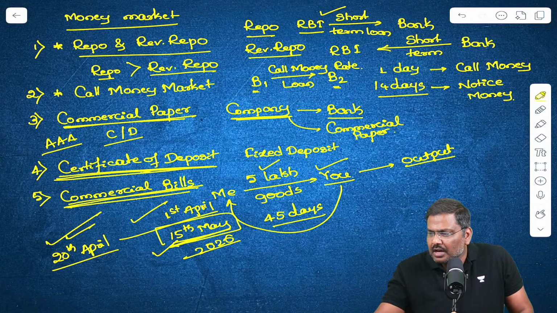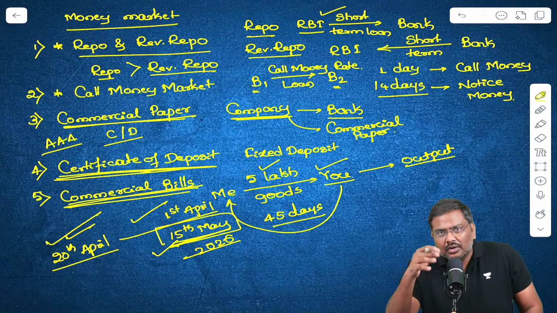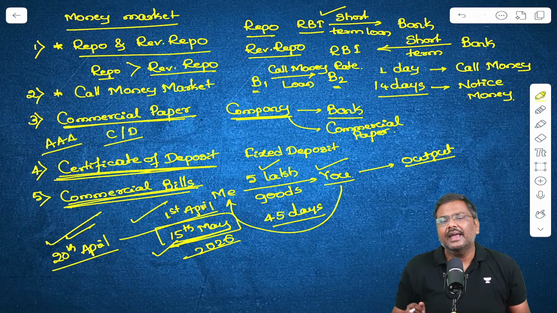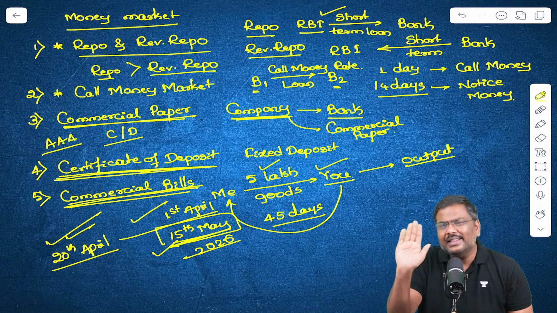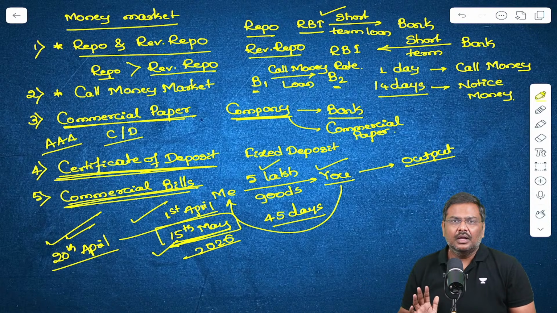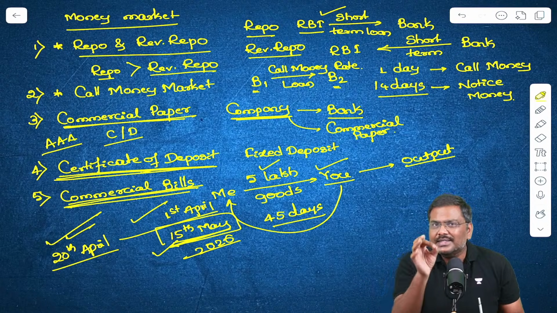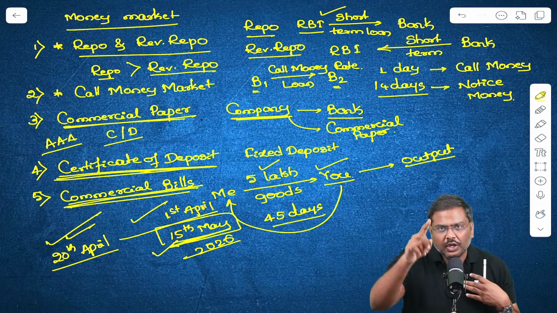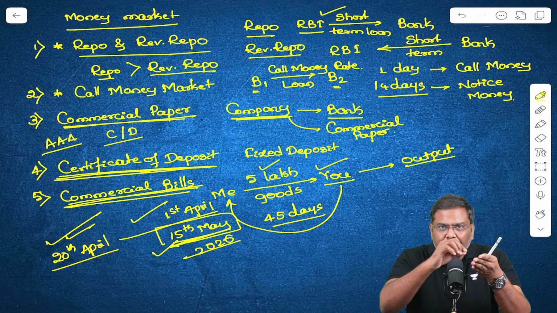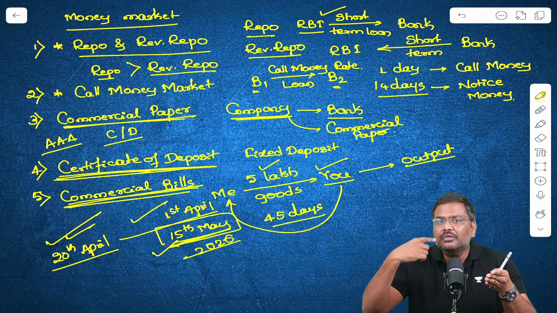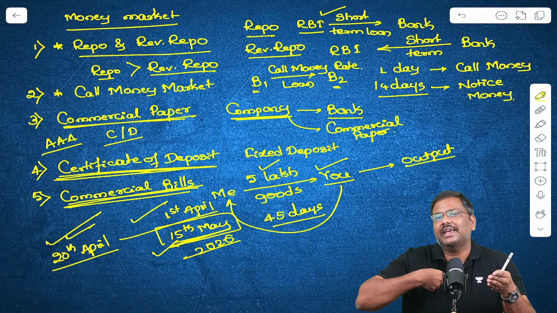Everybody is able to understand the logic here? That is the reason, when we draw these instruments, we simply say anybody who is holding the instrument will receive the payment. Otherwise, what will happen? Listen to me carefully. Imagine my name is XYZ, you are ABC. If the bill is written like this, ABC will have to make a payment of 5 lakh rupees to XYZ.